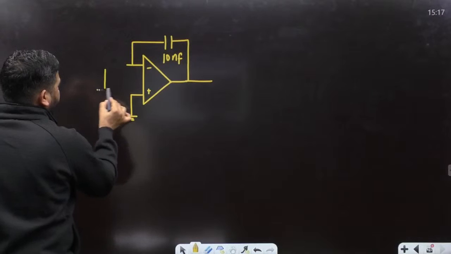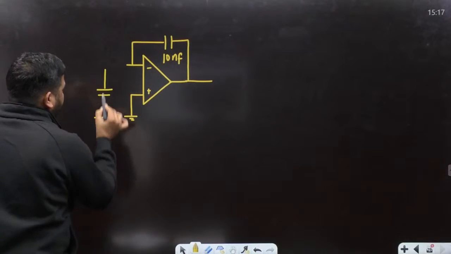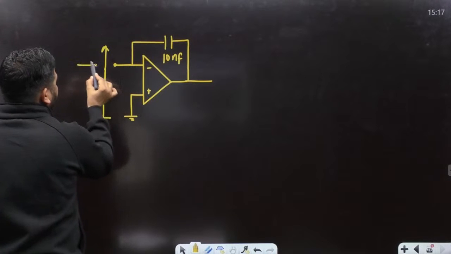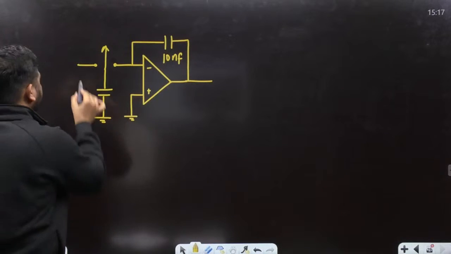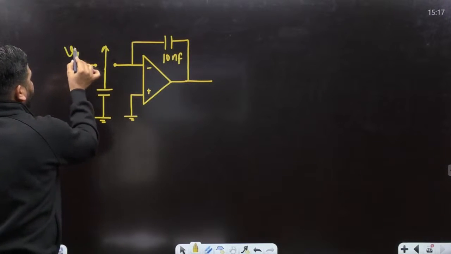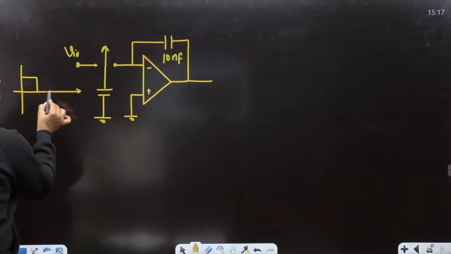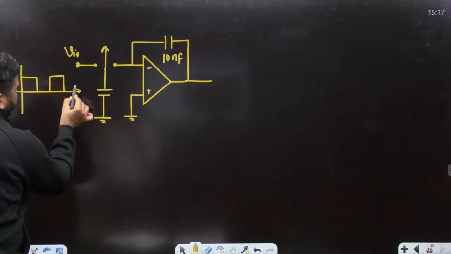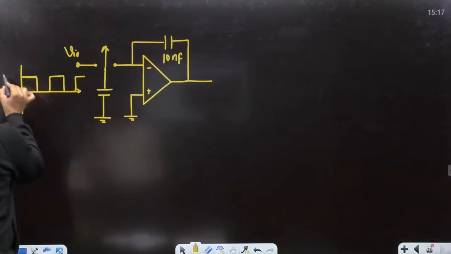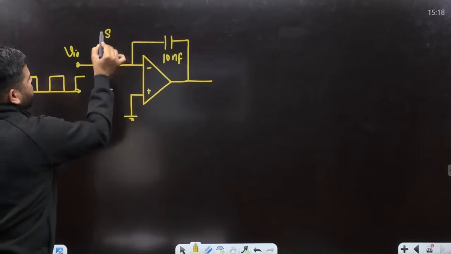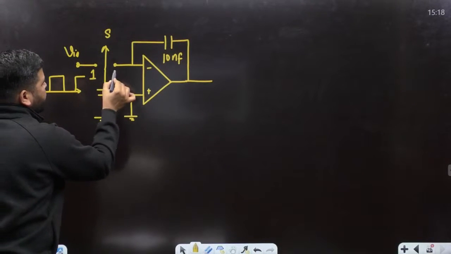And we have the switch here. This is Vin, and Vin is a square wave, changing like this, and the peak value is 100 millivolt. Please verify. And this is a switch S. This is position 1 and this is position 2.